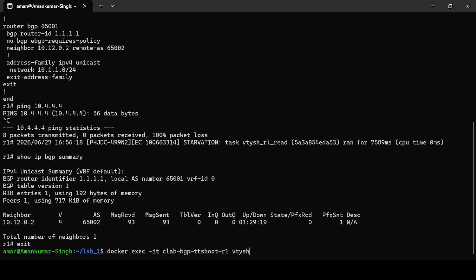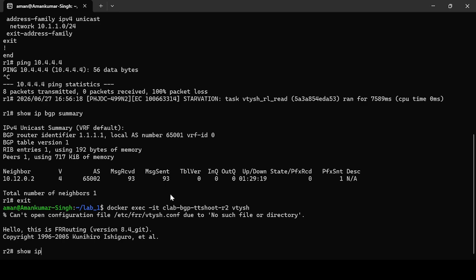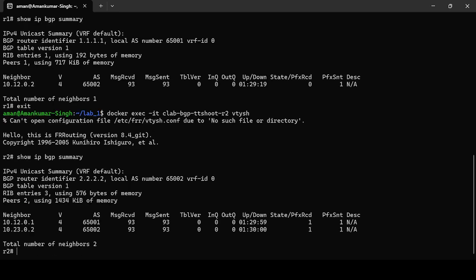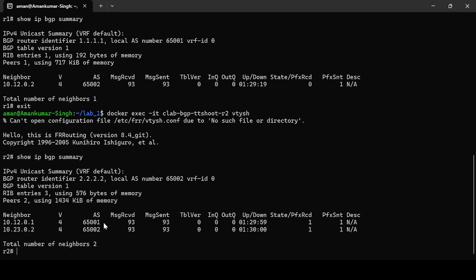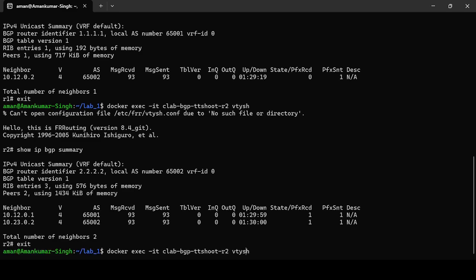Let me validate it on R2 as well. Show ip bgp summary. From R2's perspective, I have two BGP sessions, one with AS 65001 and another with AS 65002.